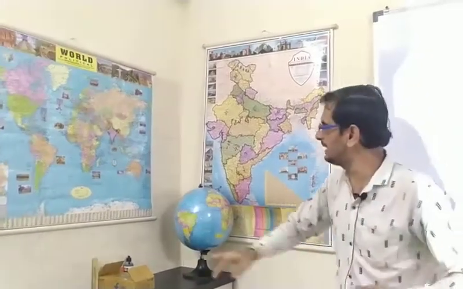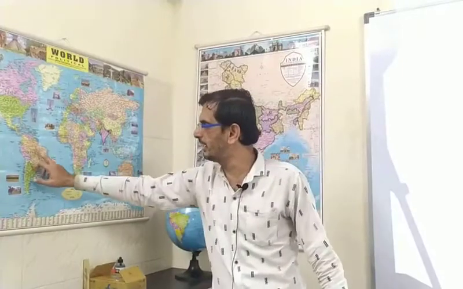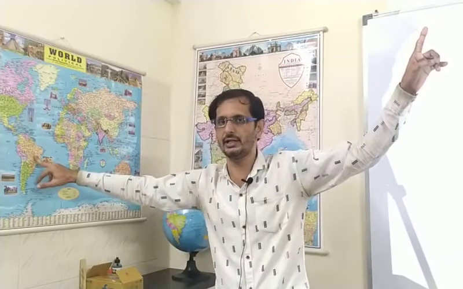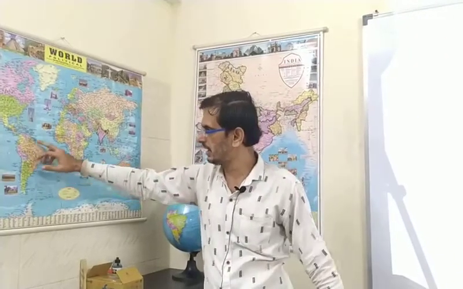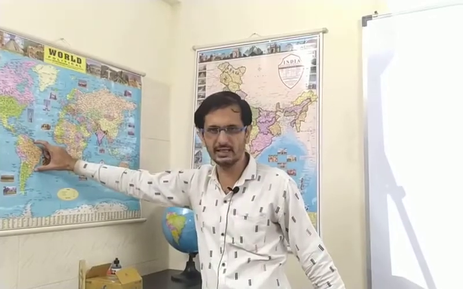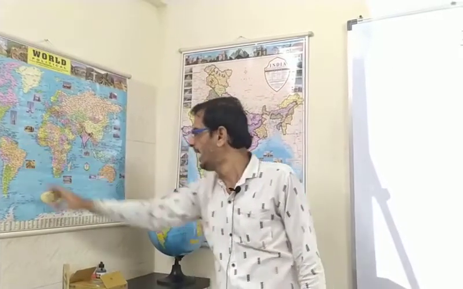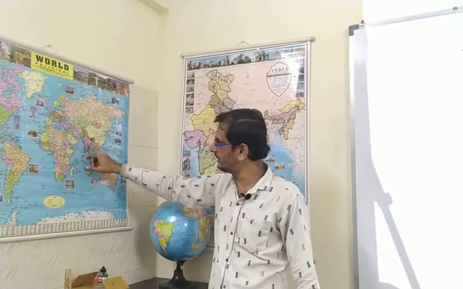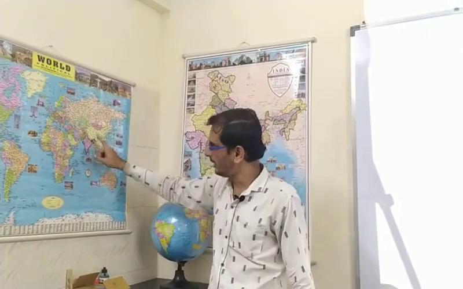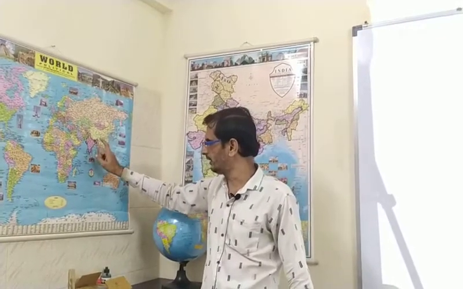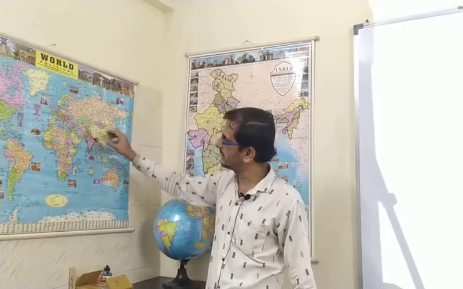Brazil is located here, you can see, in the South American continent, which we learned in chapter number 2, location and extent. This is the map of Brazil, not very clear but at least you can understand it. And India is located over here in the world map, in Asia, in the northern and eastern hemisphere.